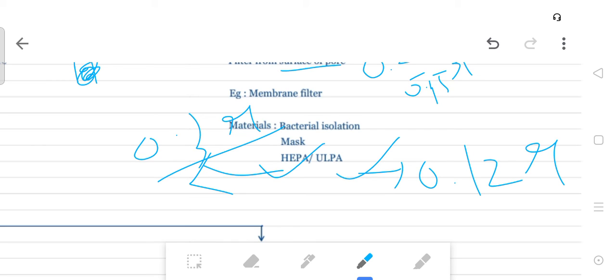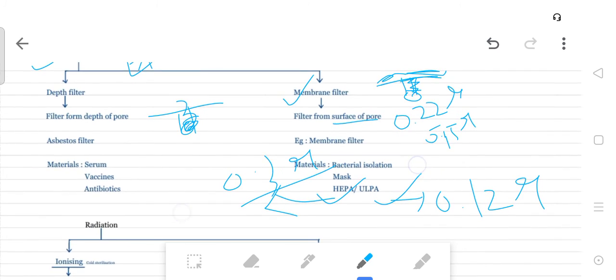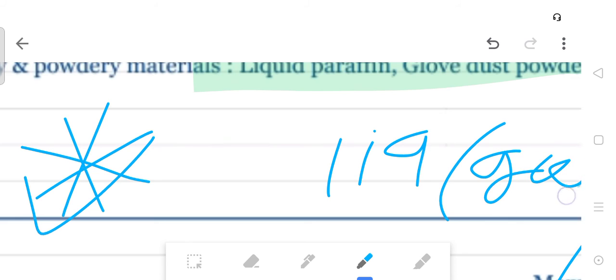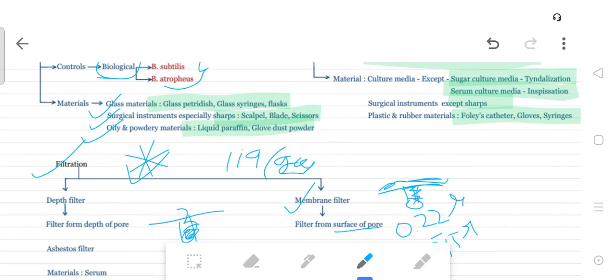This is membrane filtration, and the mechanism of action is filtration. A very important point is that heat labile substances can be sterilized by this method, and this method is used for liquid and gas material.